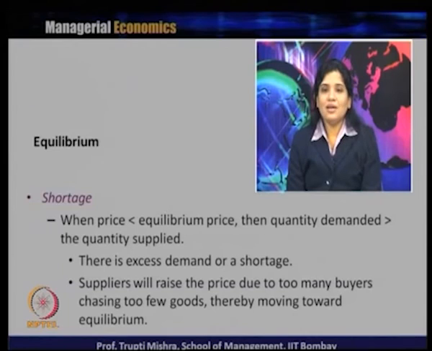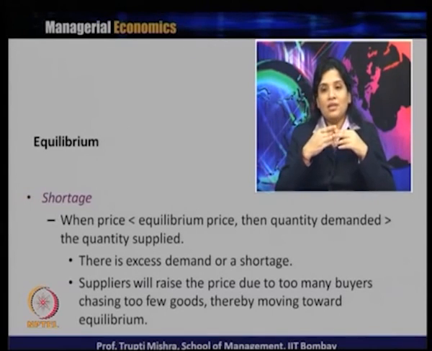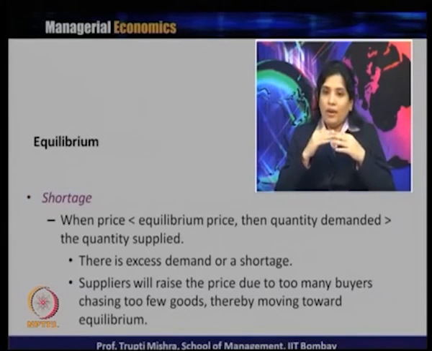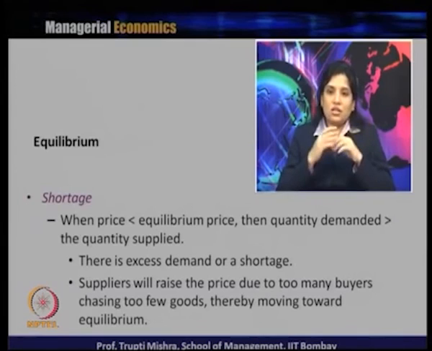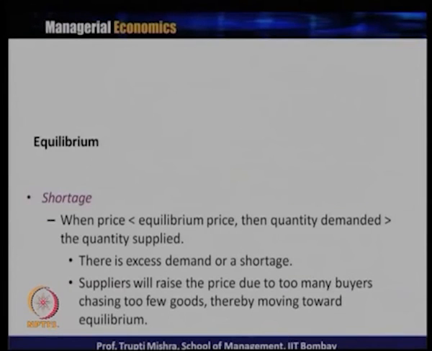If there is an increase in the price, that reduces the quantity demanded, again the basis is the law of demand. Increase in the price leads to decrease in the quantity demanded. Increase in the price, on the other hand, increases the quantity supplied. So, that leads again to an equilibrium, because the supplier is increasing the price, that will increase the quantity supplied, and also that will decrease the quantity demanded.